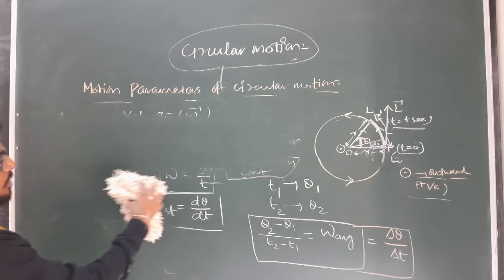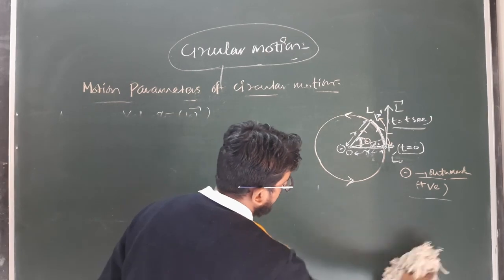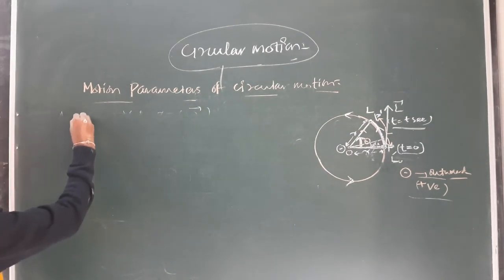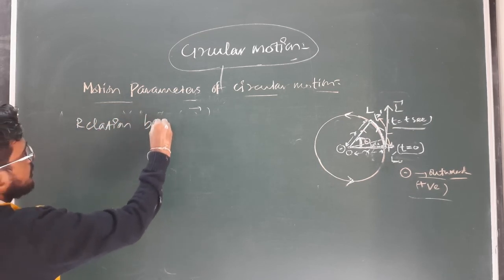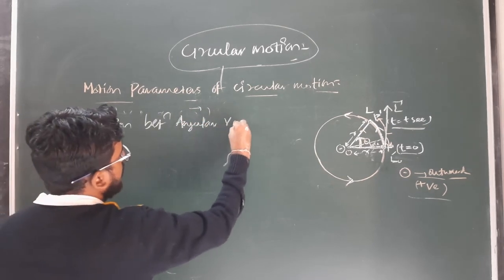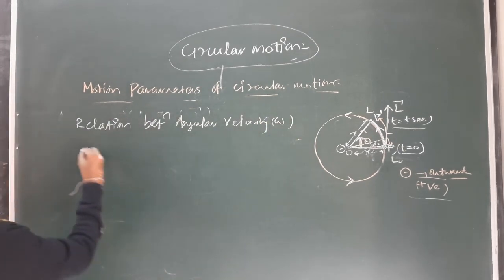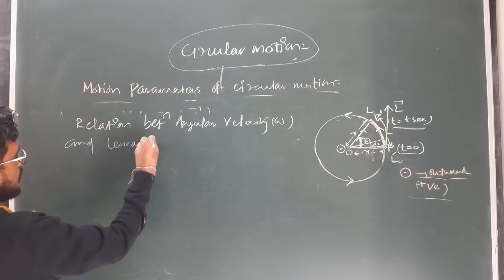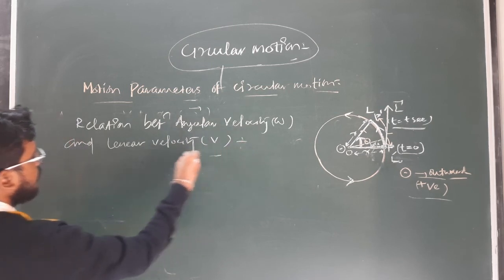So next we have to find out the relation between linear velocity and angular velocity. So the relation between angular velocity omega and linear velocity V. Okay, so what is the relation?